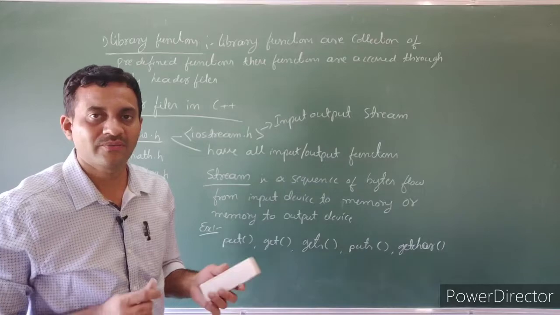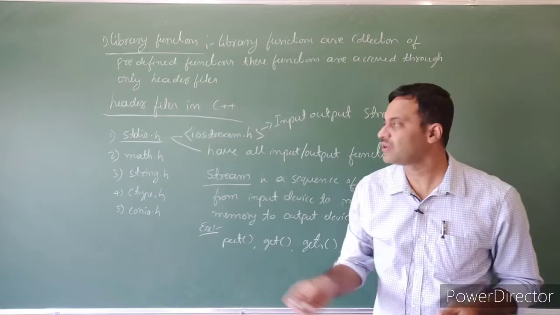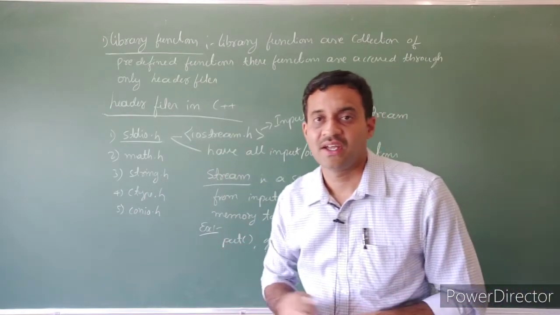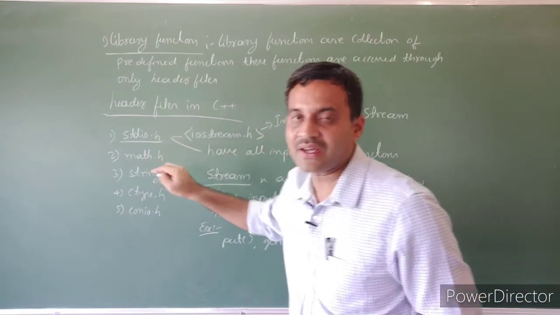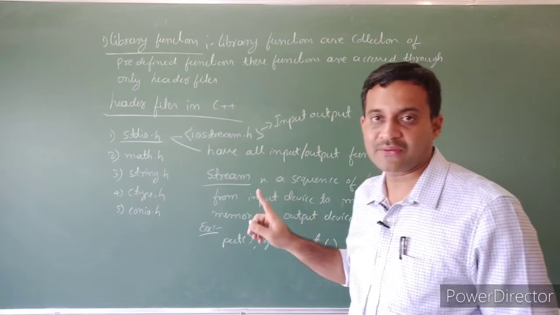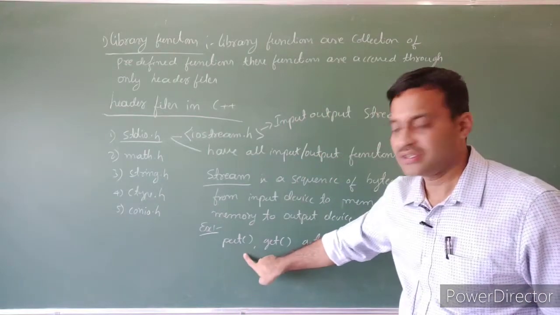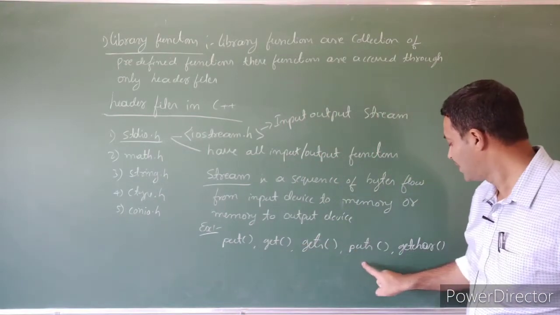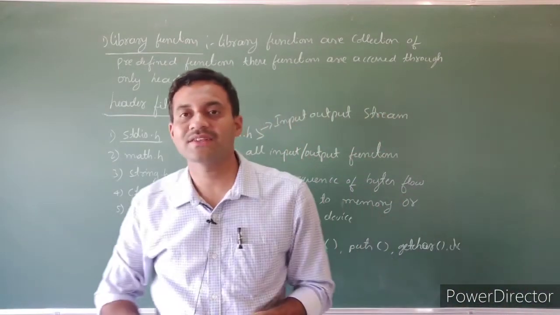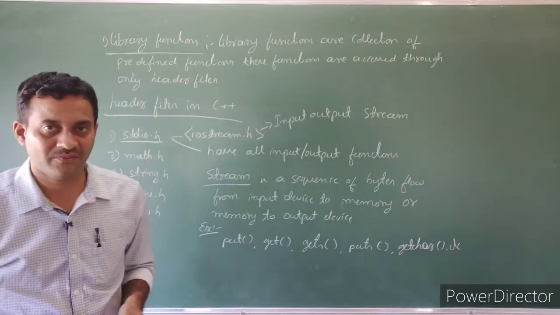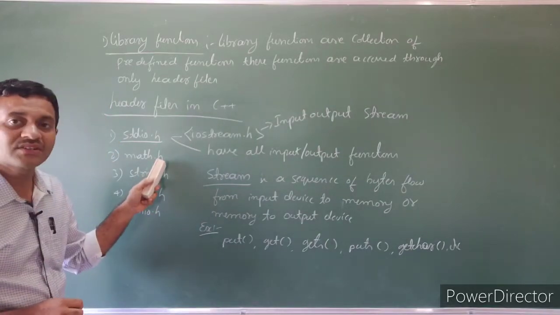We know that all library functions, all predefined functions, belong to one of the header files. So here the first one is stdio.h. Std stands for standard input output header file. The functions belonging to this header file are put, get, gets, puts, getchar, etc. So these are the examples for stdio.h or iostream.h header files. Next one is math.h.